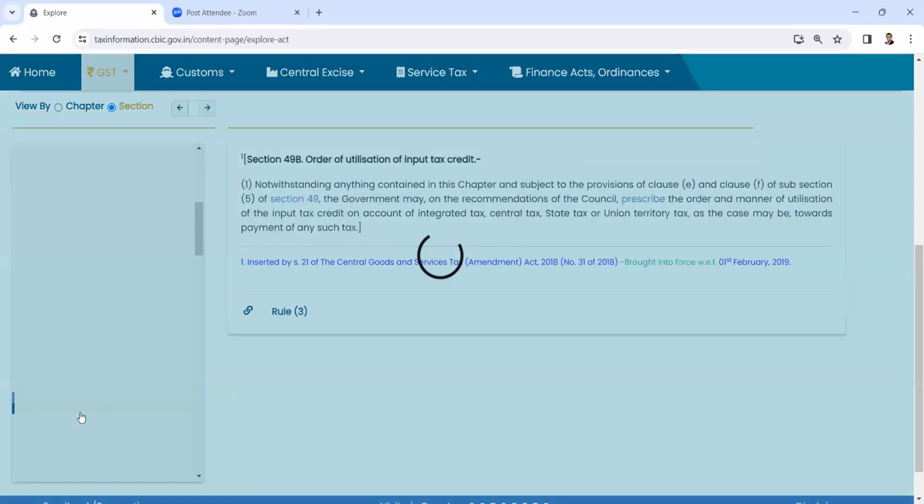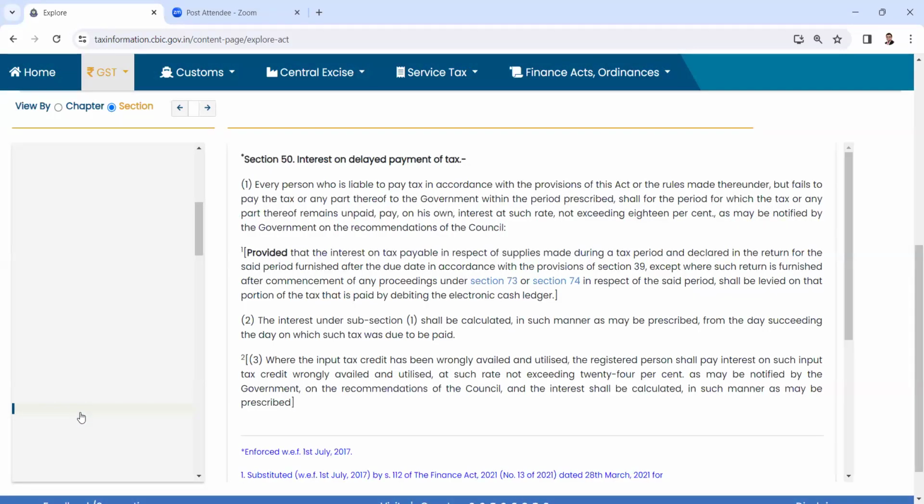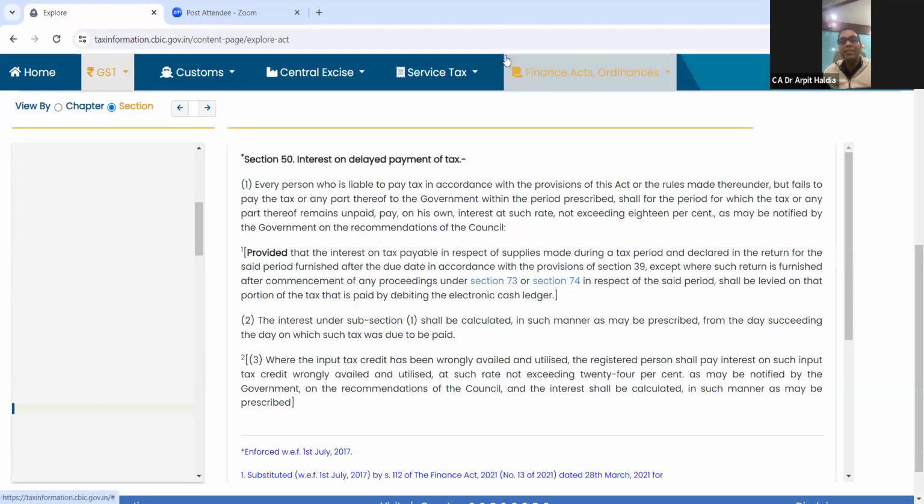And it is not a case that is going to be saved by the proviso. So at that stage, the proviso cannot be read to override 51. No. Unni ji, we are not overriding 50 subsection 1. We are only seeking the benefit of proviso to section 50 subsection 1, saying that even though the tax has not been paid at the time of advance, but since the relevant invoice has been shown in the return for the month in which it was issued, therefore we should be eligible for the benefit which has been given by the proviso.